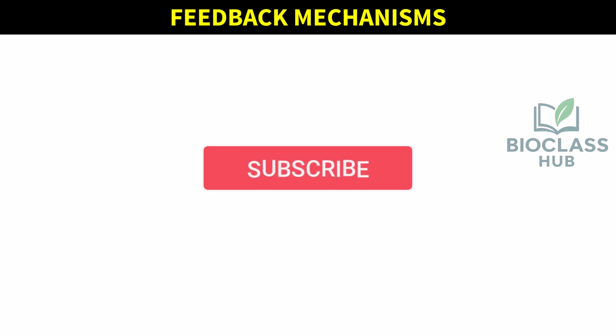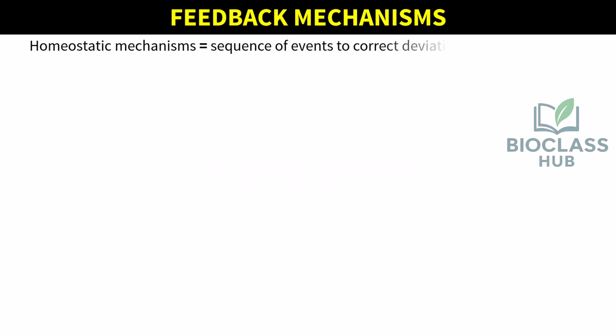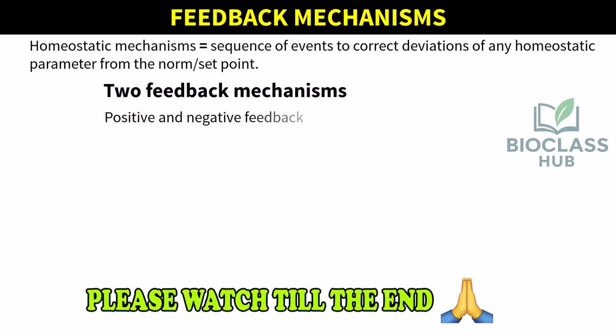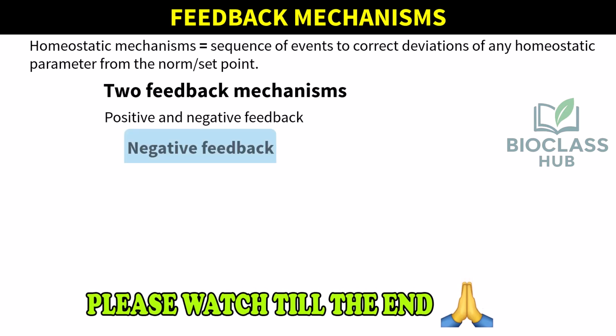Feedback mechanisms. These are homeostatic mechanisms which set up a sequence of events to correct deviations of any homeostatic parameter from the norm or set point. There are mainly two feedback mechanisms, positive and negative feedback.